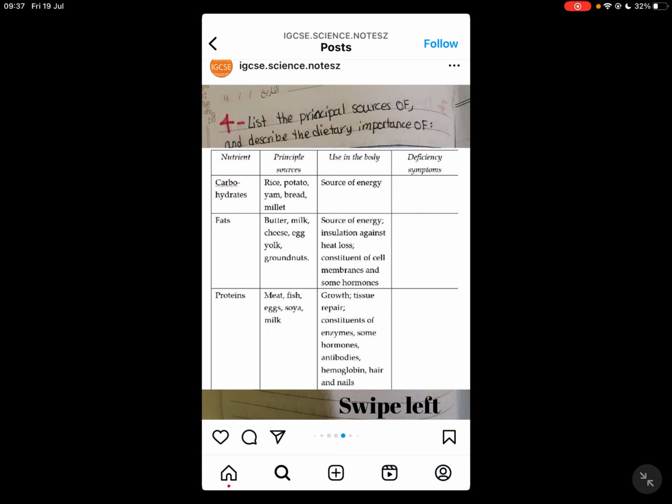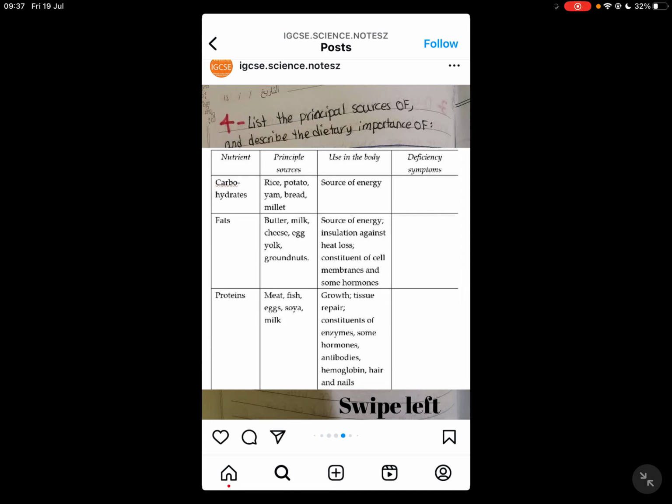Here are just the principal sources of dietary components and their importance. Carbohydrates are found in rice and potato, and they're a source of energy. Fats are found in butter, milk, cheese, egg yolk, groundnuts. You need to remember these: source of energy, insulation against heat loss, and constitution of cell membranes and some hormones. There are 3 marks on this question, so just remember the fats one.